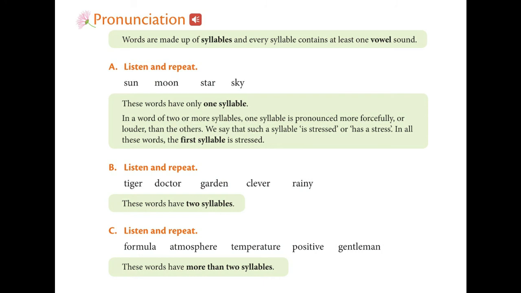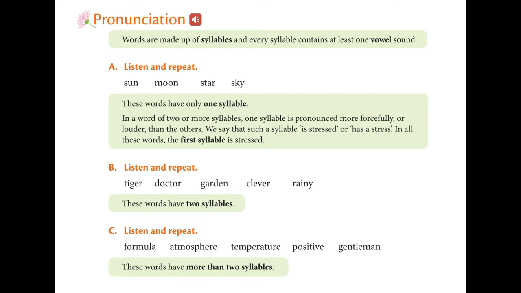Here we are going to learn about syllable, not syllabus, syllable. What is a syllable? Words are made up of syllables, and every syllable contains at least one vowel sound. Every English word, when we are pronouncing it, may be made up of syllables, and in every syllable there will be a vowel.